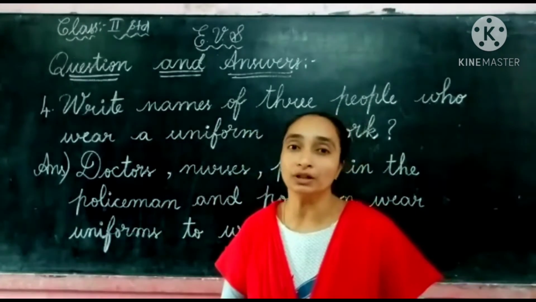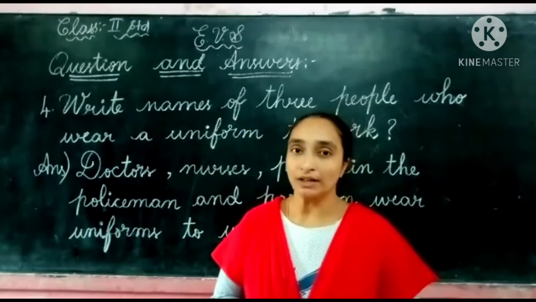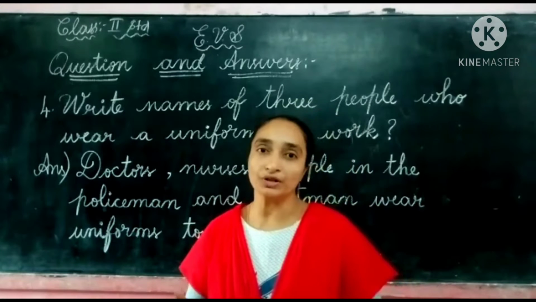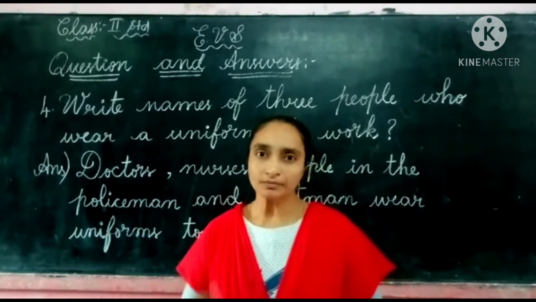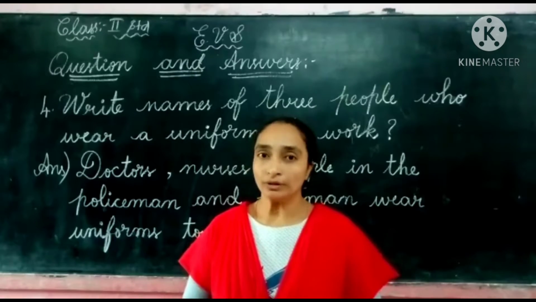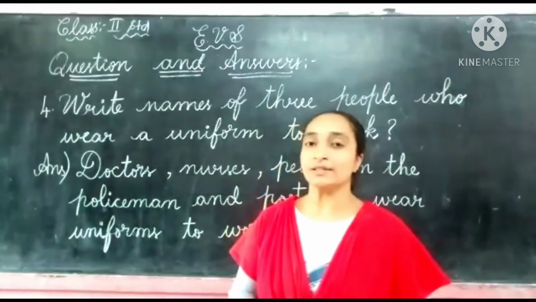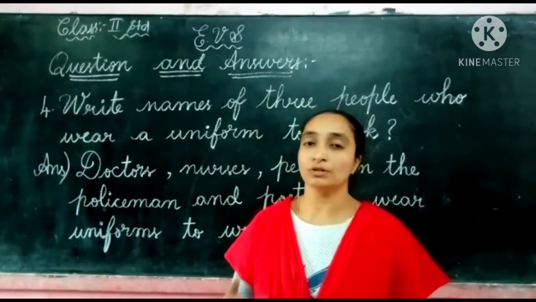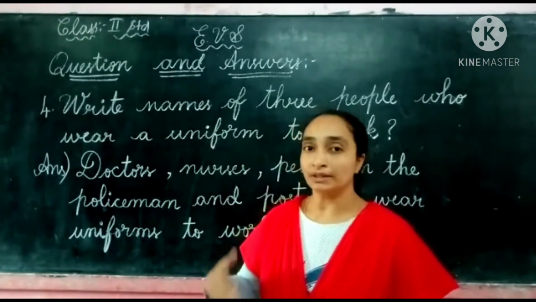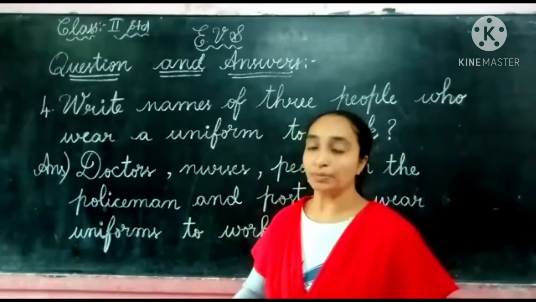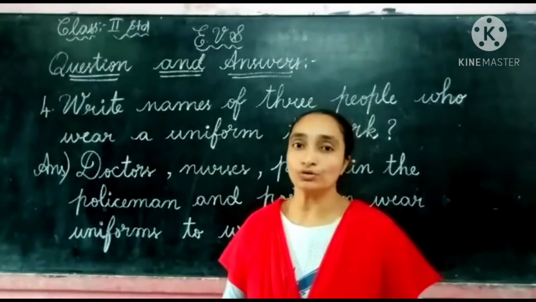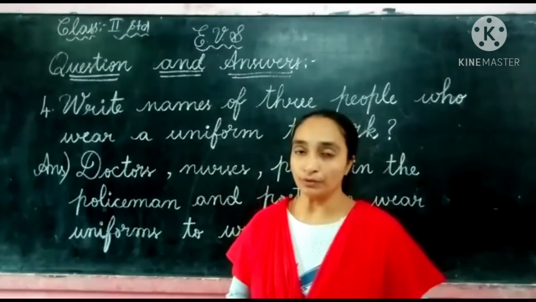Means according to their professions they wear their uniform. Students wear a uniform to school. The colleges and all, that is different. Here the people who go to work, those people we have to say.